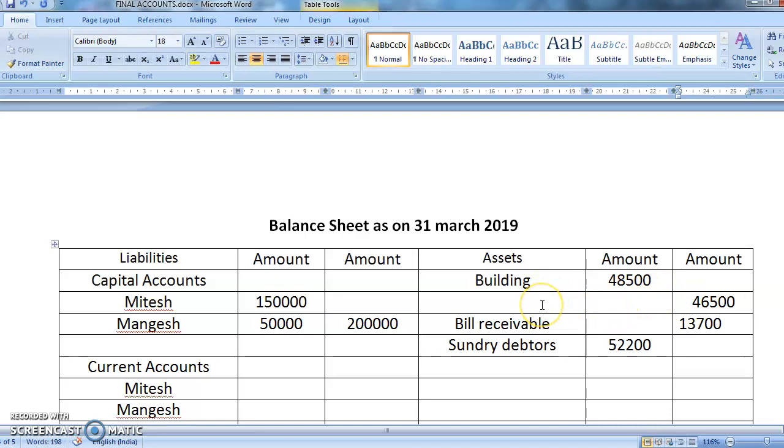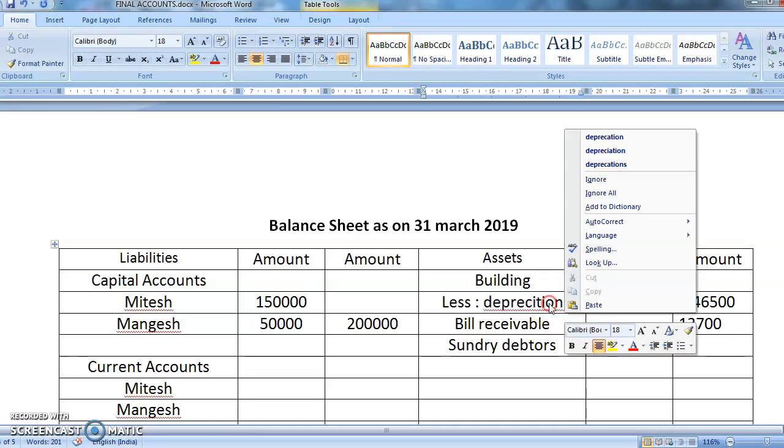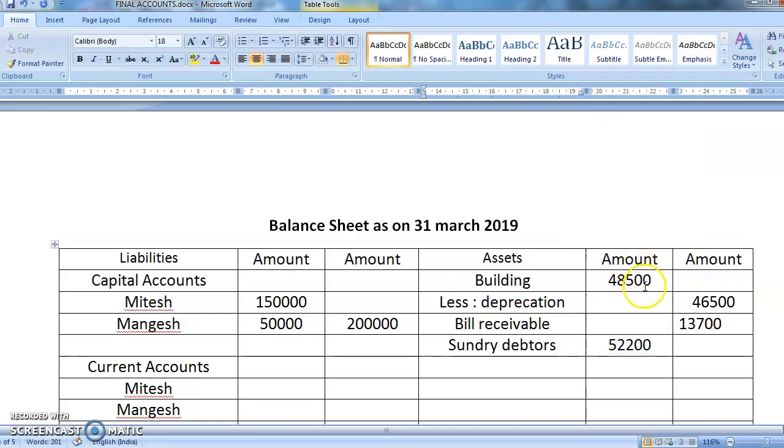So there is a less. Less means you're going to write here less depreciation. Okay, so what is the amount of depreciation? 48,500 minus 46,500 is 2,000. Yes, so your amount here is 2,000.